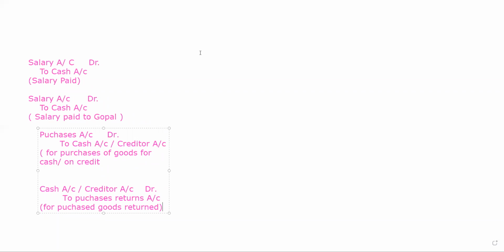Very similar to that, suppose the entry related to sale is to be done. You did the entry related to sale. What will you do? Cash account or debtor account debit to sales. This is the entry to be done for the sale of goods for cash. Cash account will be there. If credit is there, debtor account will be there.